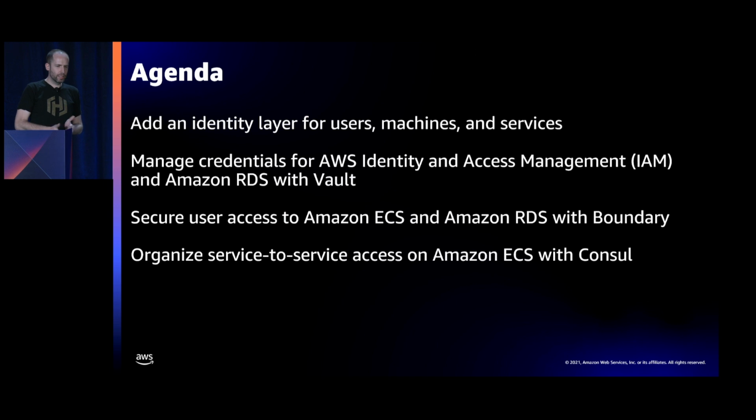So on our agenda today, we're going to have a kind of a long demo, and we're going to walk through it. We're going to add an identity layer for users, machines, and services that use IAM. We're going to manage credentials for IAM. After using it to authenticate, we're going to then manage credentials in IAM and Amazon RDS with Vault. We're going to secure user access to Amazon ECS and to RDS with Boundary. And then we're going to organize service-to-service access on Amazon ECS with Consul.